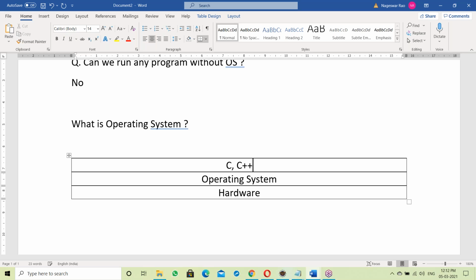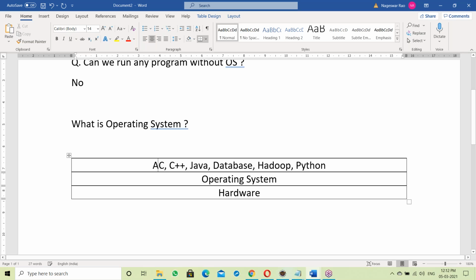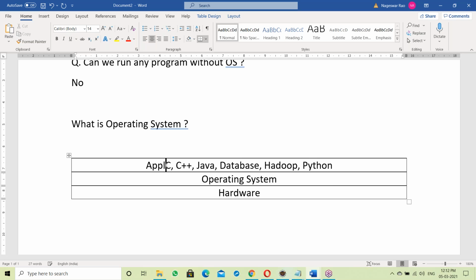Suppose learning C++, you have to install C++. Learning Java, you have to install Java. Suppose using some database, like the Oracle database, you have to install the database. Suppose working with Hadoop, you have to install Hadoop. Suppose Python programming, then you have to install Python. All these are application software.